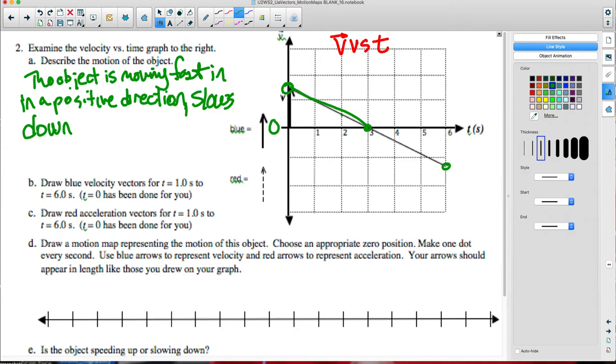It moved back down the ramp. And while it moved down the ramp, it sped up. Is that what we're dealing with here? Yes. So we can use that in our written description. Slows down to a stop, then speeds up in a negative direction.